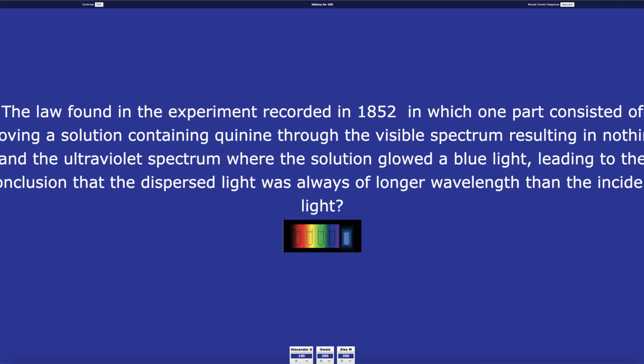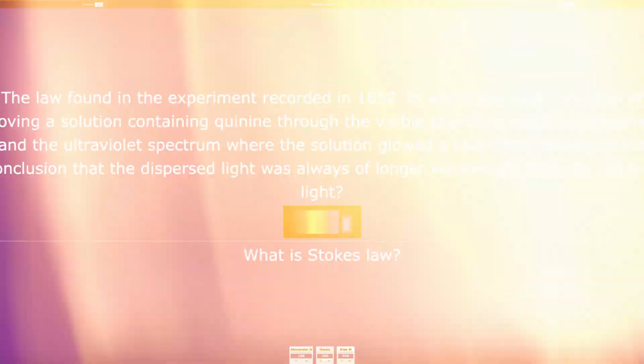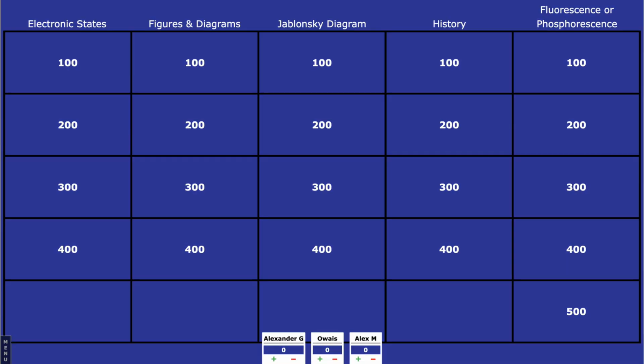The prompt is the law found in the experiment recorded in 1852 in which one part consisted of moving a solution containing quinine through the visible spectrum resulting in nothing, and the ultraviolet spectrum where the solution glowed a blue light, leading to the conclusion that the dispersed light was always of longer wavelength than the incident light. What is Stokes' law? And the category is history for 200.